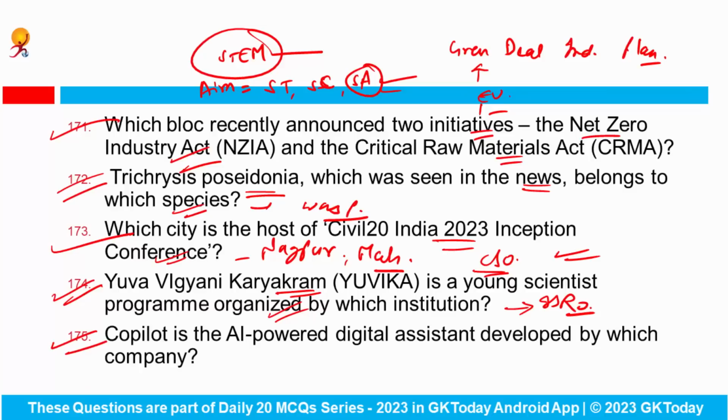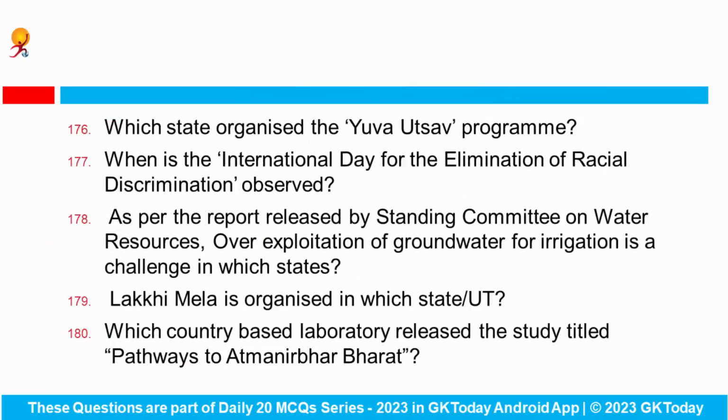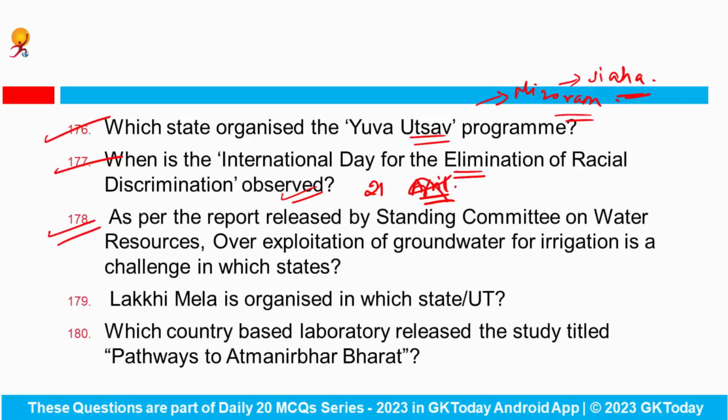Copilot is the AI-powered digital assistant developed by which particular company? This is Microsoft. Which state organized the Yuva Utsav program? Answer would be Mizoram. Okay, so Mizoram organized it in the Siaha district. When is the International Day for the Elimination of Racial Discrimination observed? We observe this day on 21st of March every year.